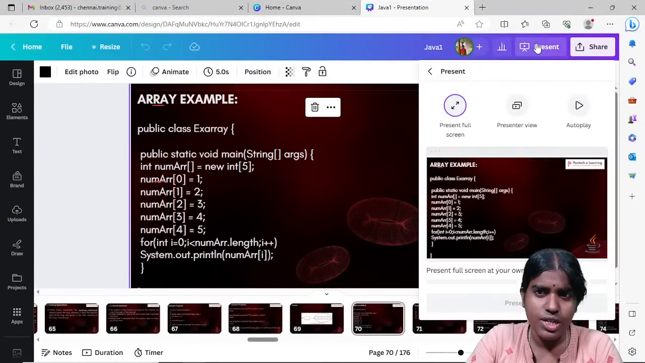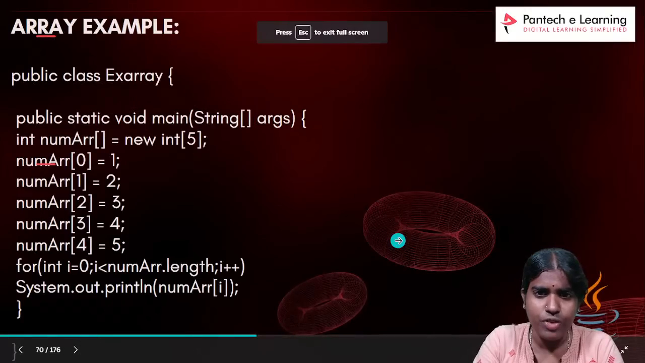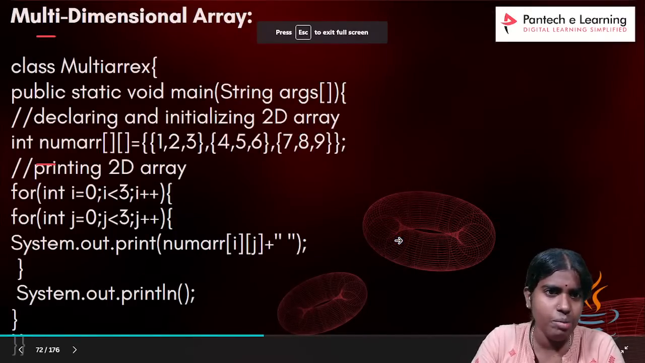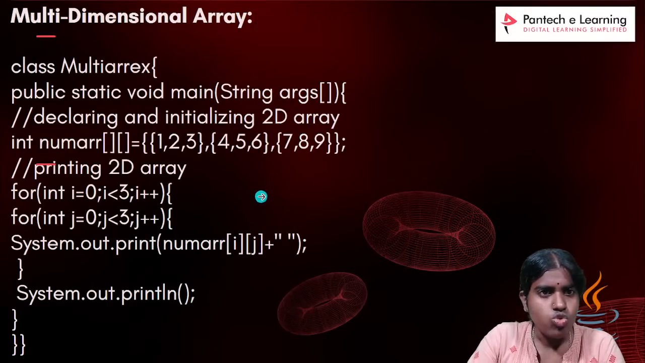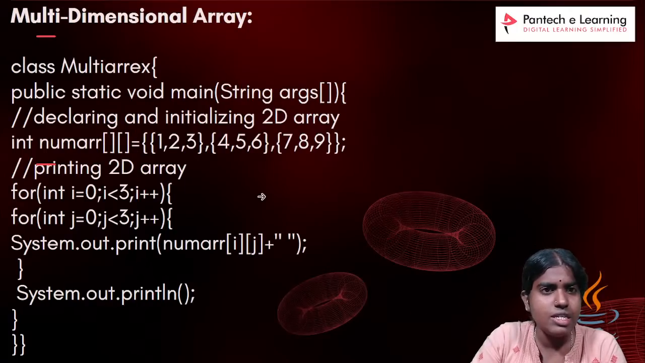Similar to the single dimensional array, there is one more type of array, called a multi-dimensional array. Whenever I want to store my elements in the form of a matrix, with rows and columns, I can go for this multi-dimensional array.